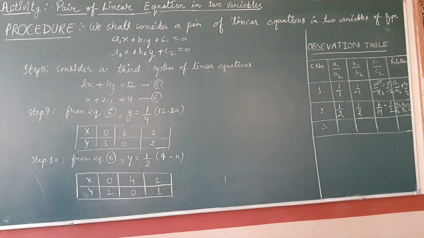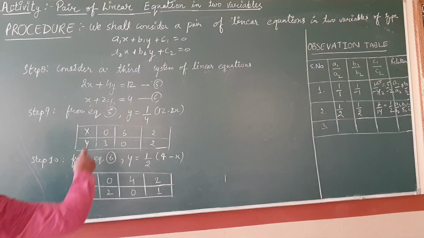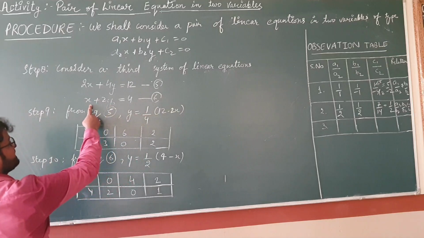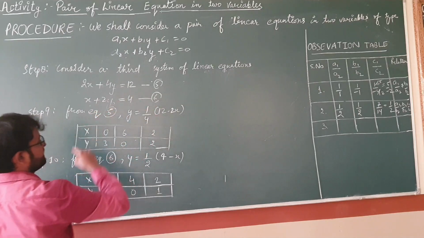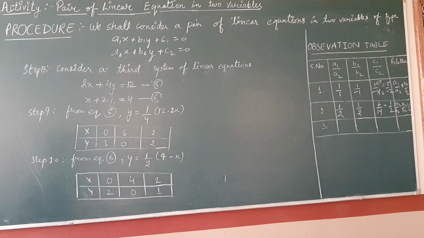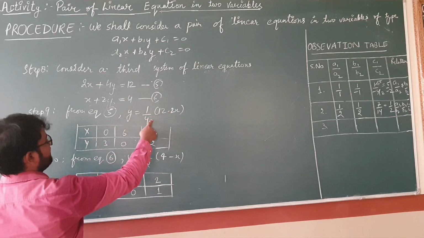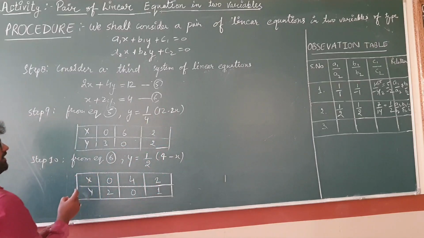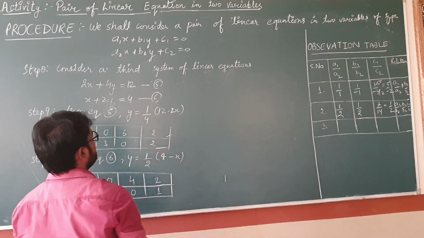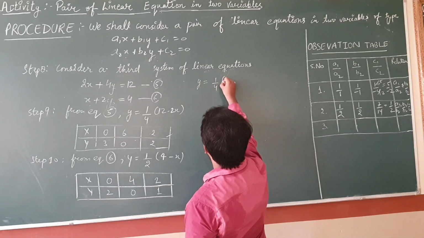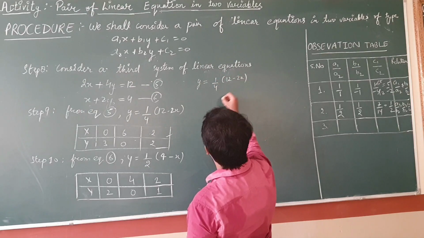So students, in step 8, consider a third system of linear equations, that is 2x plus 4y is equals to 12. Make this equation number 5. X plus 2y equals to 4. Make this equation number 6. By using equation number 5, you can write the equation like this: y is equals to 1 by 4 into 12 minus 2x. And you can find by this equation the following solutions. Clear students? How? So I am using equation number 5, that is 1 upon 4 into 12 minus 2x.